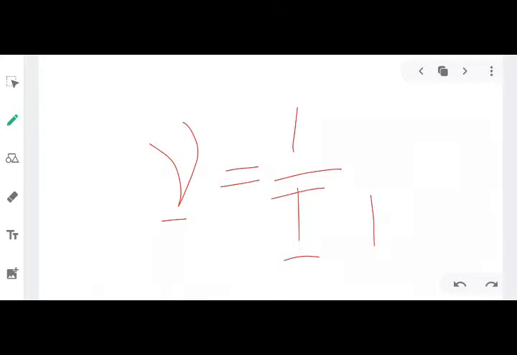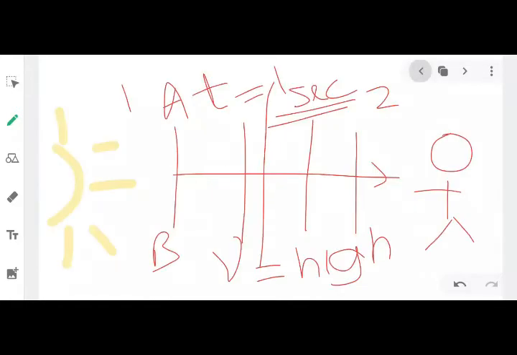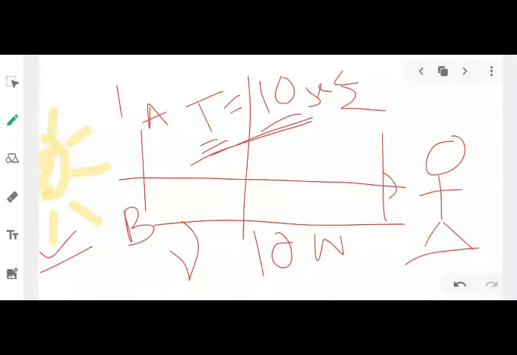Fine. The other point is that the frequency is the characteristic of the source. Not all sources have the same frequency. Fine. Only sources of the same color will have the same frequency. The rest will all have a different frequency. So I can say that frequency is a characteristic of the source.